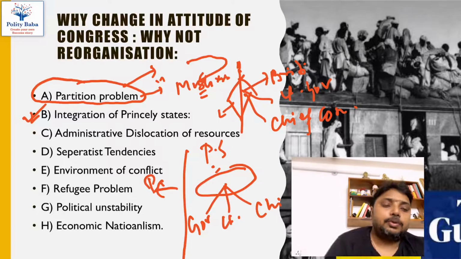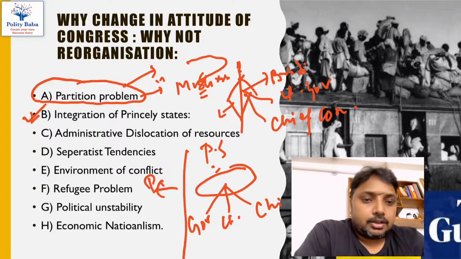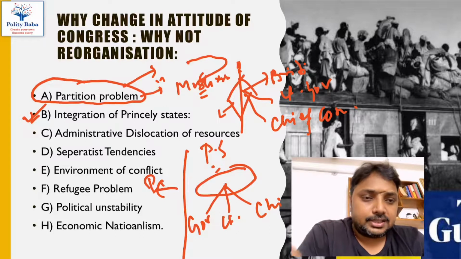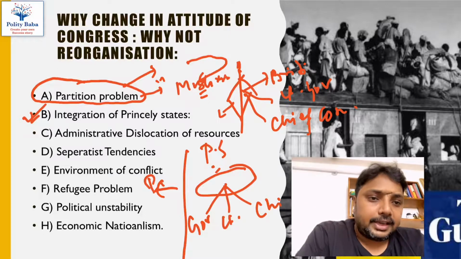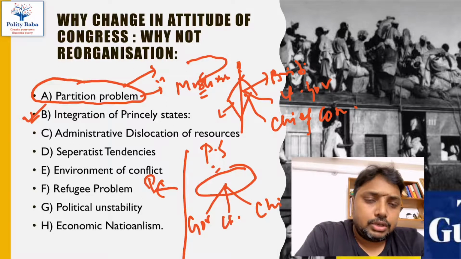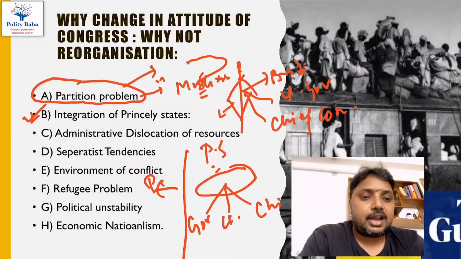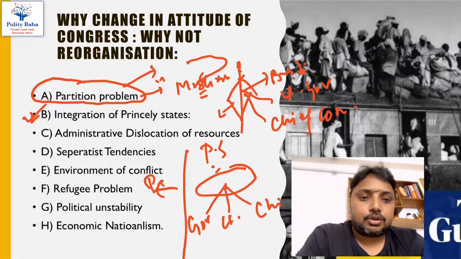And we all know that the final settlement of the princely states had not taken place. At that time, during 1947 and 1948, the princely states did not fully merge with India. That was problem number one. So we should wait for half of India, meaning the princely states, to fully merge with India. Once they fully merge with India, then only can we divide the entire India into new states. So we should wait till the complete merger of the princely states.